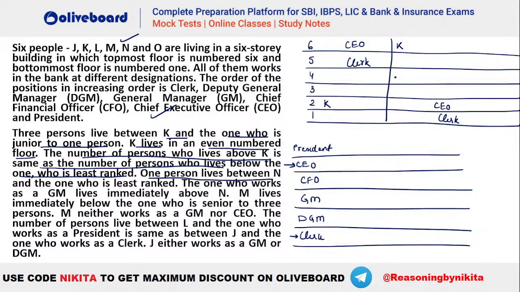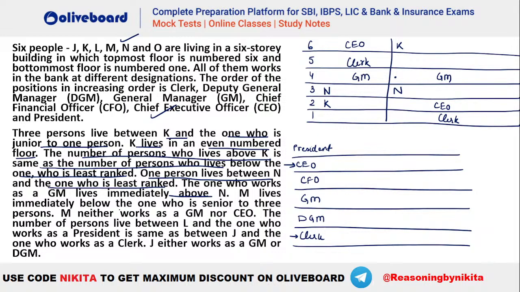One person lives between N and the one who is least ranked. Okay. So who is least ranked? That is your clerk. So there should be only one person between clerk and N. So N will be here in this case. N will be here in this particular case. Now the one who works as a GM lives immediately above N. So just above N we should have your GM here, right? So GM will be here in this case. In this case, GM has to be here. Now what is given, this is all done.